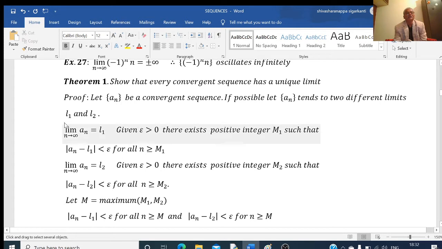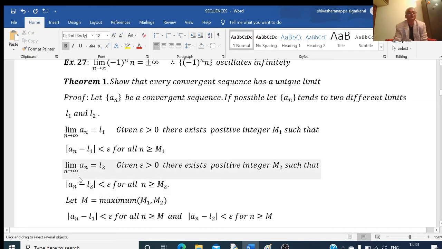If the limit of a_n as n tends to infinity is equal to L1, then by the definition of the limit of a sequence, given epsilon greater than 0, there exists some positive integer m1 such that |a_n - L1| is less than epsilon for all n greater than or equal to m1.